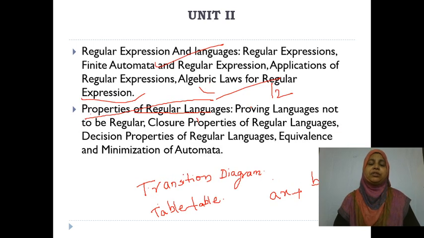The second unit is going to cover regular expressions, right? What is meant by regular expression, how you are going to convert this regular expression to finite automata, what are the various types of algebraic laws for regular expressions, what are the properties of regular expressions, what are the closure properties of regular expressions. All those things you are going to learn in unit 2. One more thing, how to minimize the finite automata you are going to learn in the second unit, right?